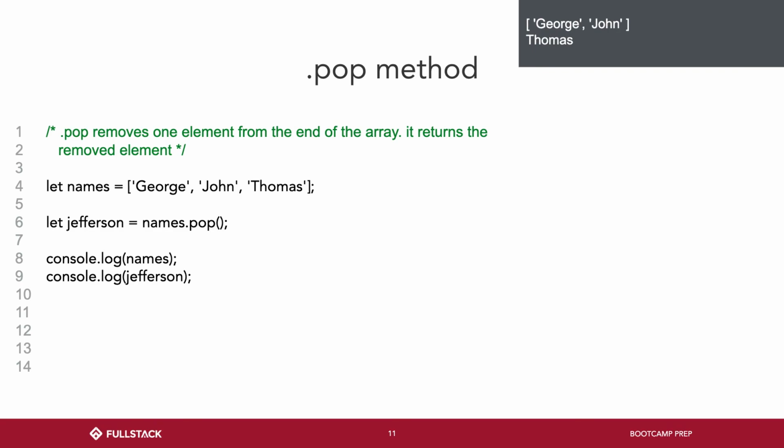Names.pop is a method, so it has to run, right? Names.pop takes the last thing off of this array, and it returns it, and we can store it in this variable. So that's why names is altered, because it's taking it off, and Jefferson has that variable stored, Thomas. So Jefferson is Thomas.